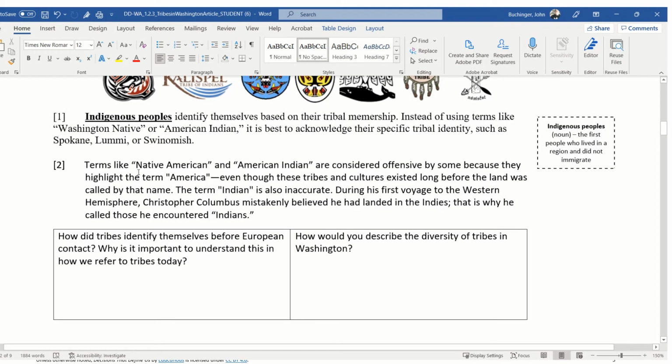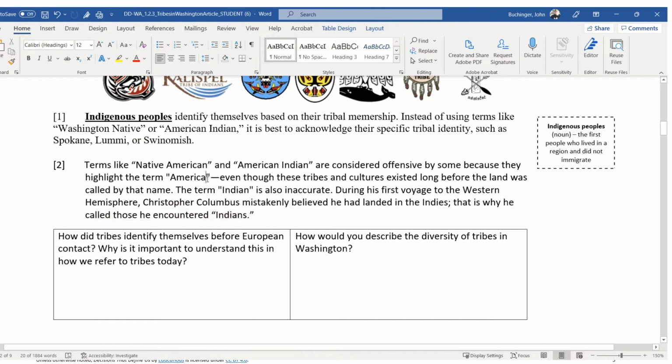Okay, it's time to answer the question. How did tribes identify themselves before European contact? Why is it important to understand this and how we refer to tribes today? Well, right away, I'm remembering this part about Christopher Columbus and how he called them the wrong thing, right?